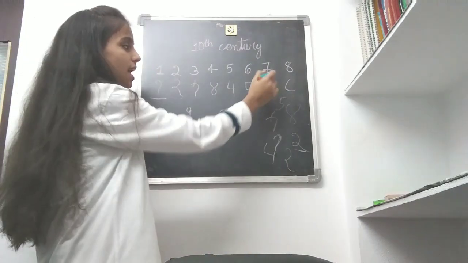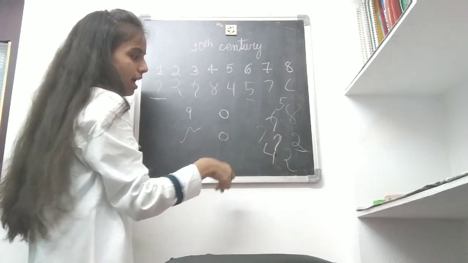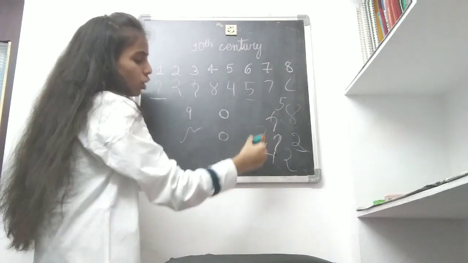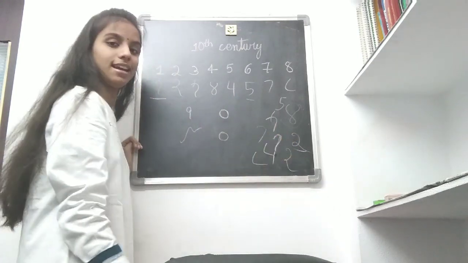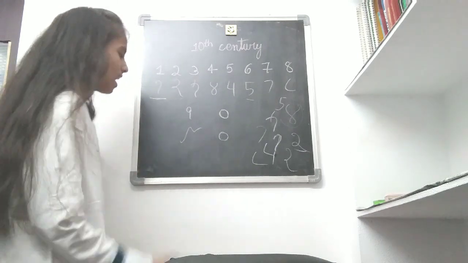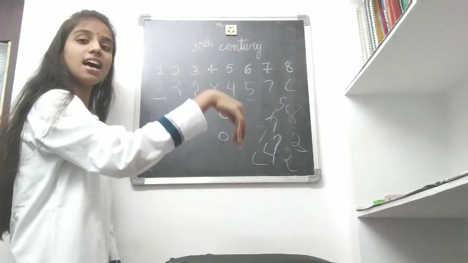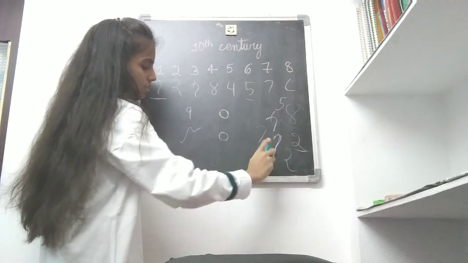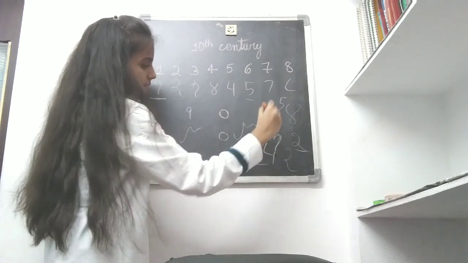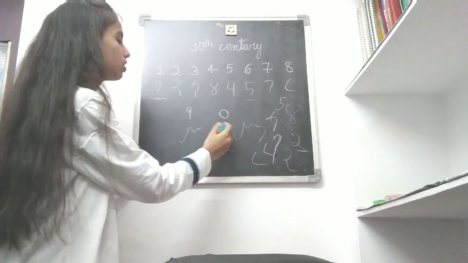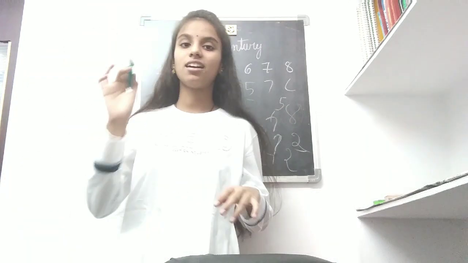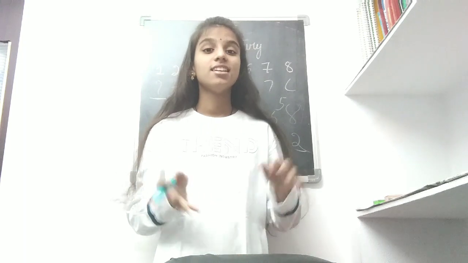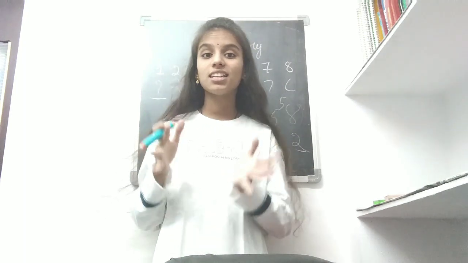And next, 7 looks like 7 without a line. And 8 looks like opposite 7, like this. And 9, this is a very easy design like a signature, like this. Okay. And 0 looks like 0, just like a circle. Okay. So friends, this is all about the Indian Arabic numbers.